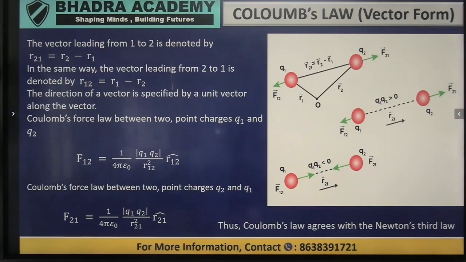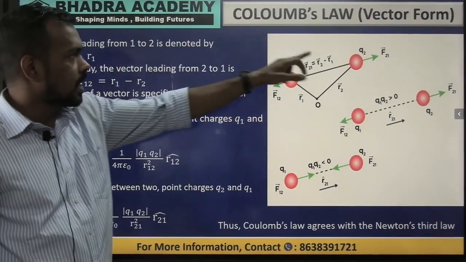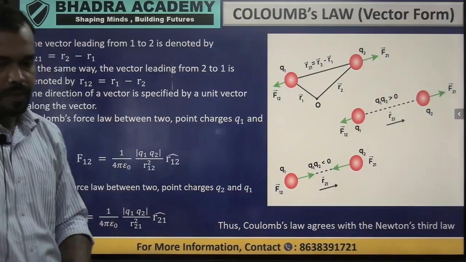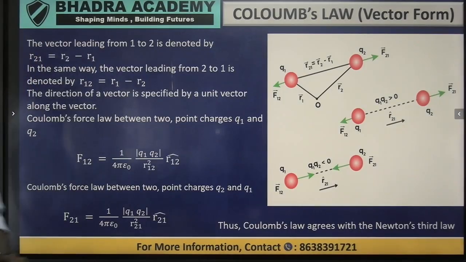The opposite force F21 will be 1/4πε₀ q1 q2 divided by the square of r21, times the unit vector r21. So these two forces will be calculated and the resultant force will be given, and that will be known as the final force.